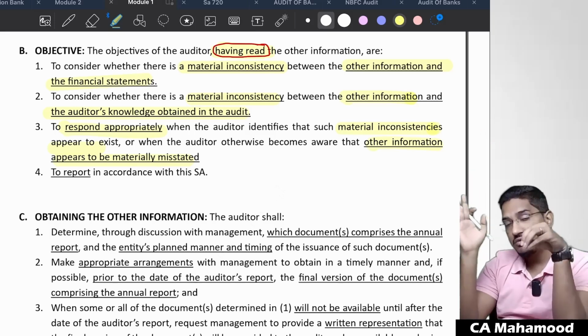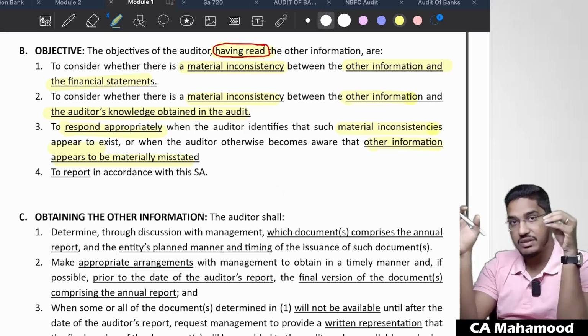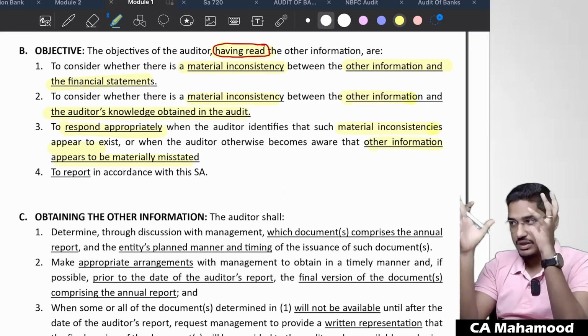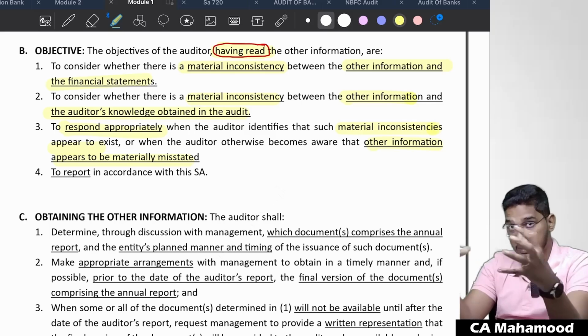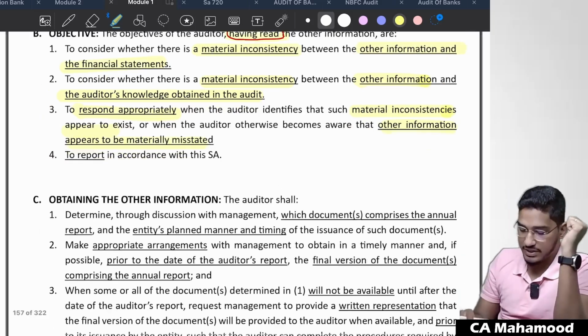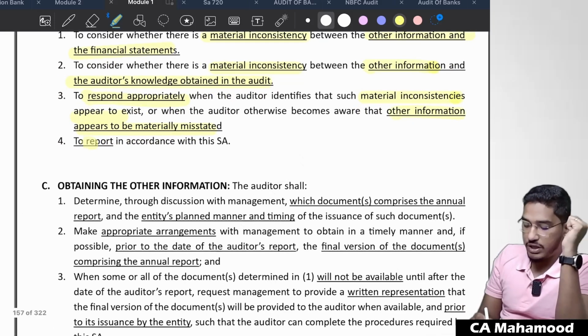If you find that the other information contains something wrong, then SA 720 will tell you what you are supposed to do. Are you able to understand the connectivity? This is how the standards concept has to be learned. Next one. And finally, to report in accordance with SA.